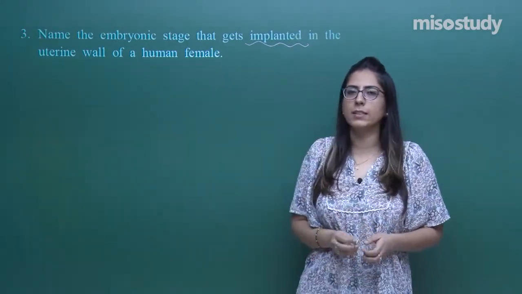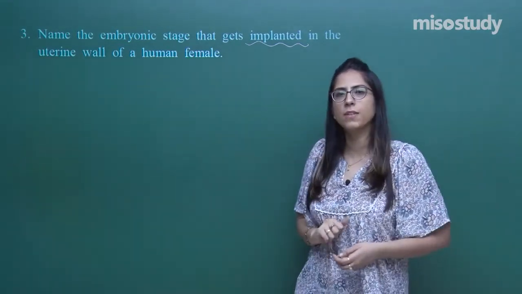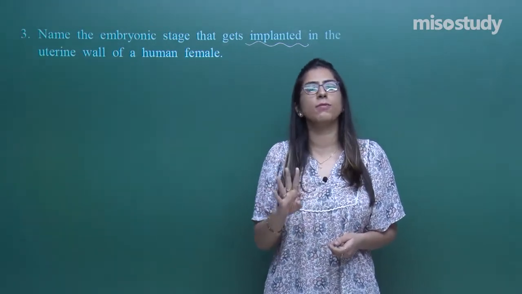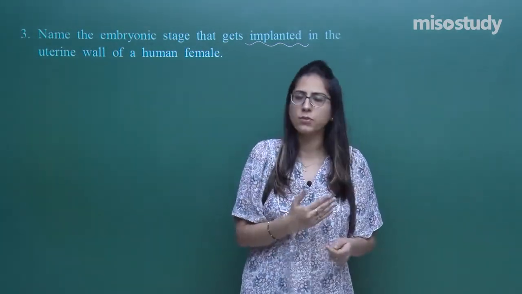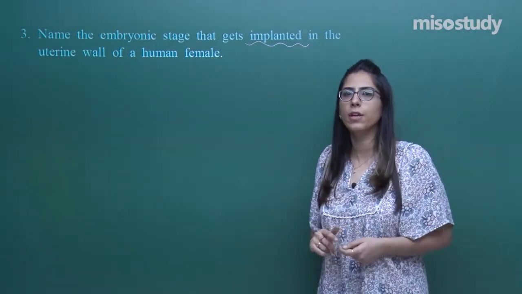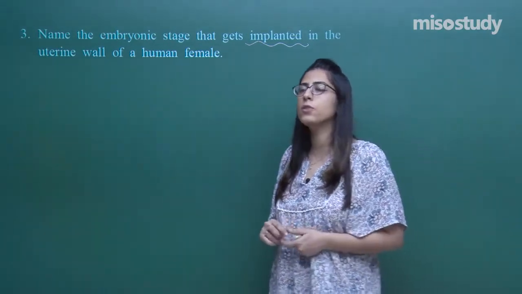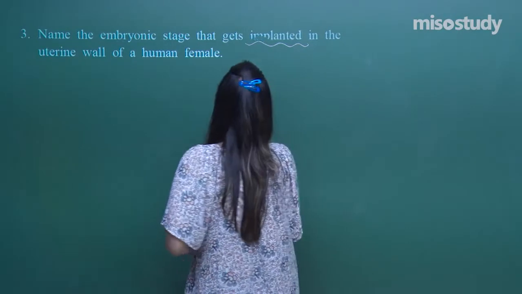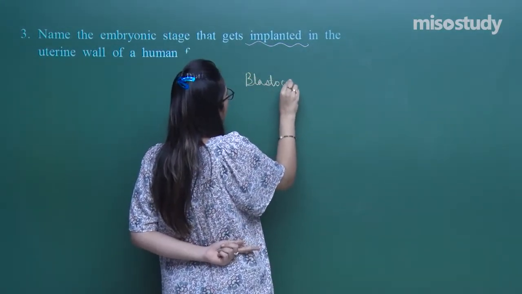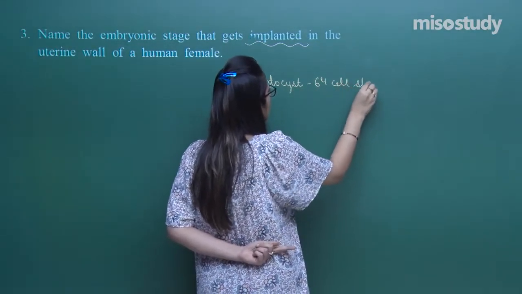We have already discussed that whenever fertilization happens, first of all, there is a formation of the zygote. After that, there is a formation of a 2-cell stage, then a 4-cell stage. Later on, an 8 to 16 cell stage is formed, and that is called the morula. After that, there is a formation of the blastocyst. Blastocyst is the 64 cell stage.